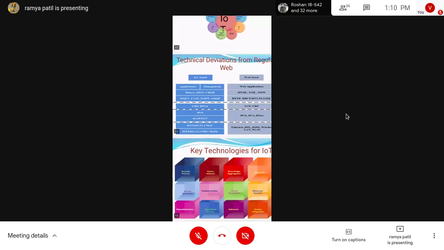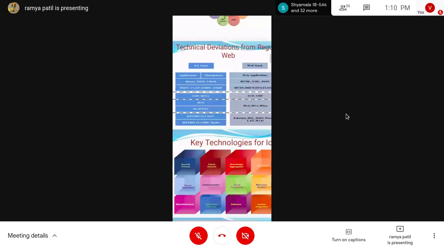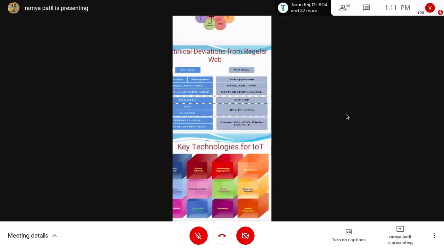IPv6 low power personal area network, but here we are using IPv6 and IPv4. Likewise we are using IEEE 802.15.4, and Bluetooth and these things come under Wi-Fi. Again, we are using LAN, wireless, Ethernet, Wi-Fi. So these are the different technologies we are using here.